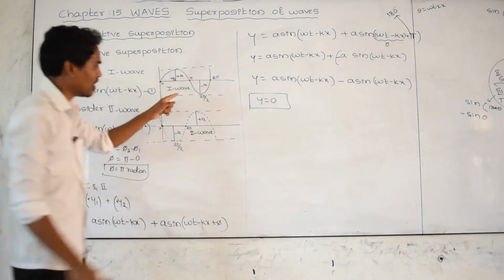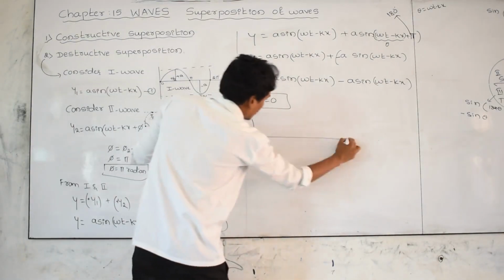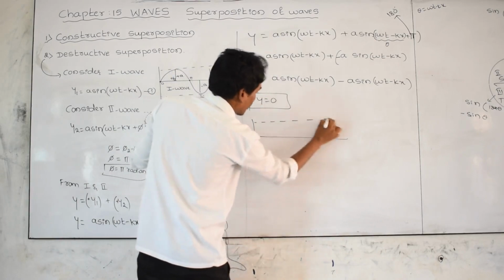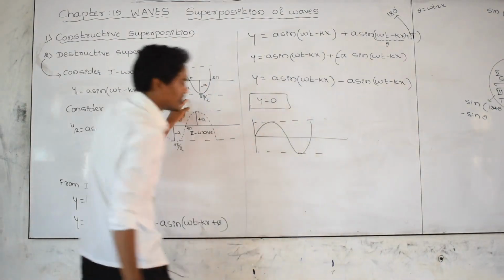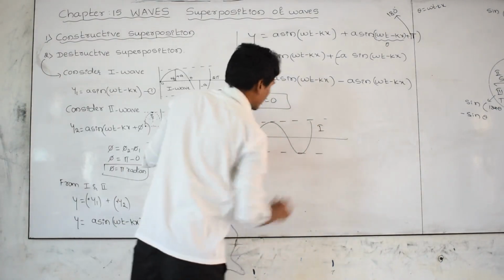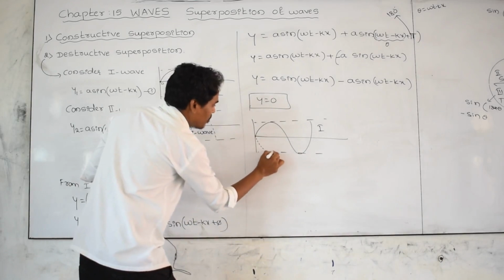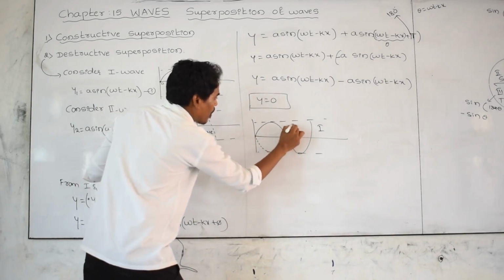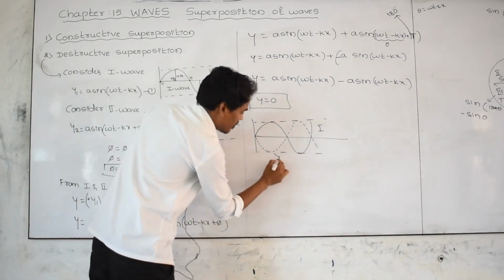How come? Let us take this one as the first wave, and this one as the second wave.